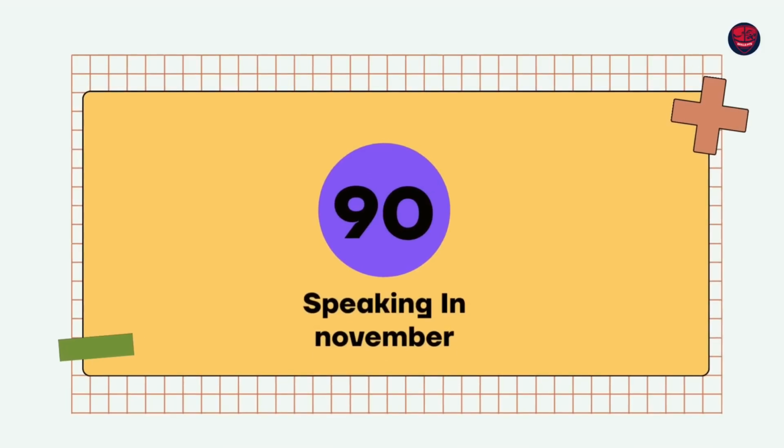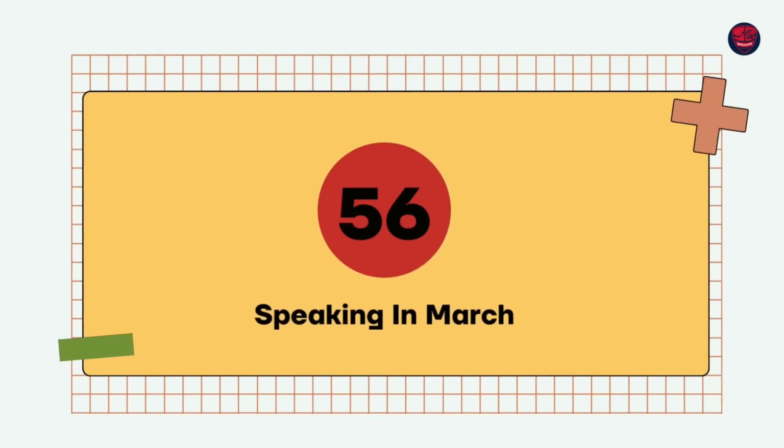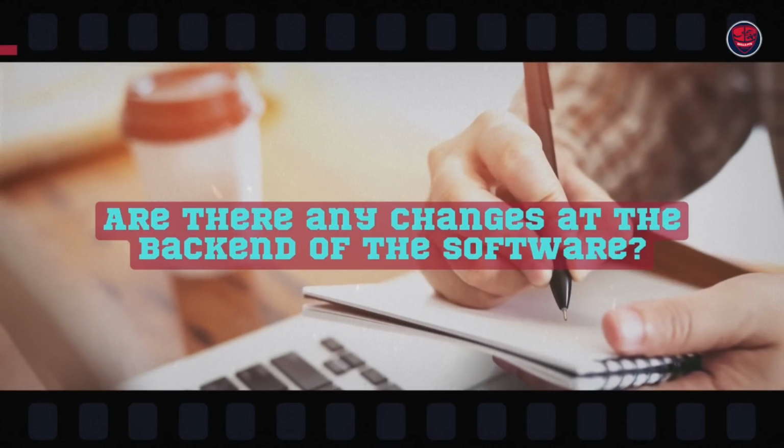Remember, in 2025, there are a lot of changes. We've been witnessing different kinds of results from the students. A student gets 90 in speaking in the month of November, and in the month of March gets 56 in speaking. We've seen these instances multiple times. Writing is 90 in the month of November or December 2024, and in February 2025, 62 in writing. So why is there this change in the scores? Are there any changes at the back end of the software? If there are changes, what are those? How do we understand them and adapt to them so that our marks will not come down is what I'm going to talk about throughout this video.